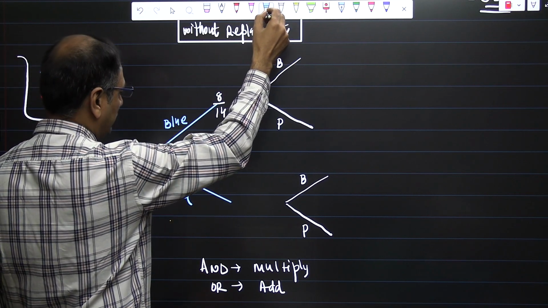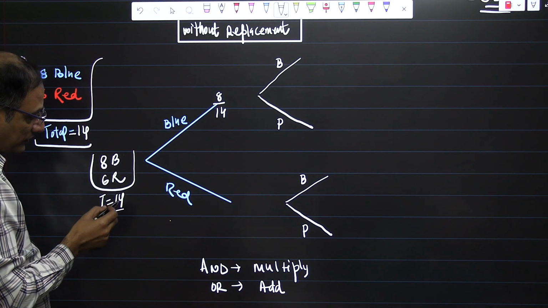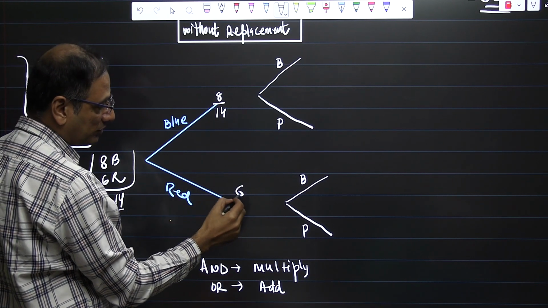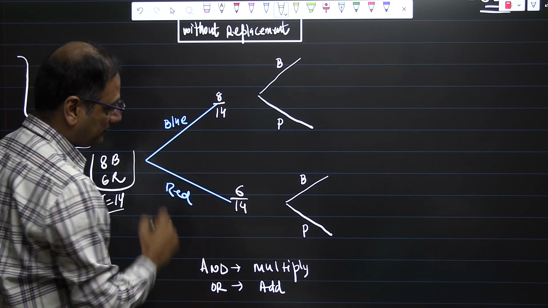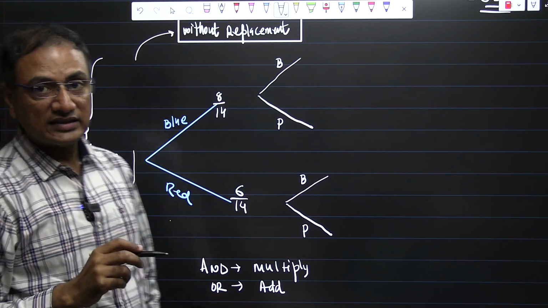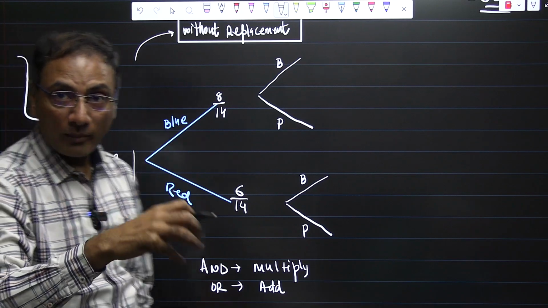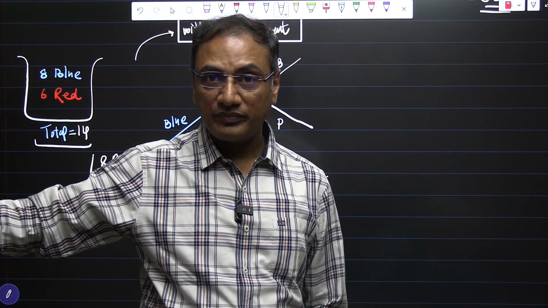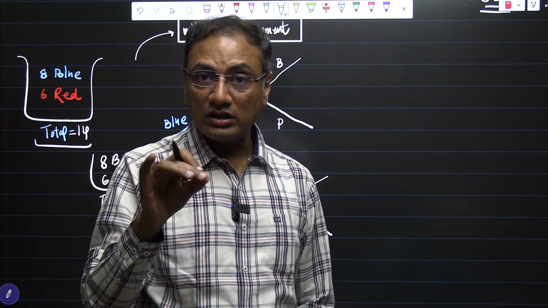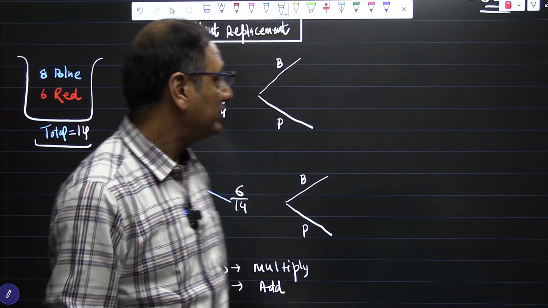Okay, now the probability of red. So how many red balls are there? 6 red balls, total balls are 14, so it would be 6 over 14. Because this case is without replacement, in that sense, what we think is that we had a blue ball, we picked a blue ball and we throw it out. Now the number of blue balls is reduced and the total number of balls obviously will reduce.